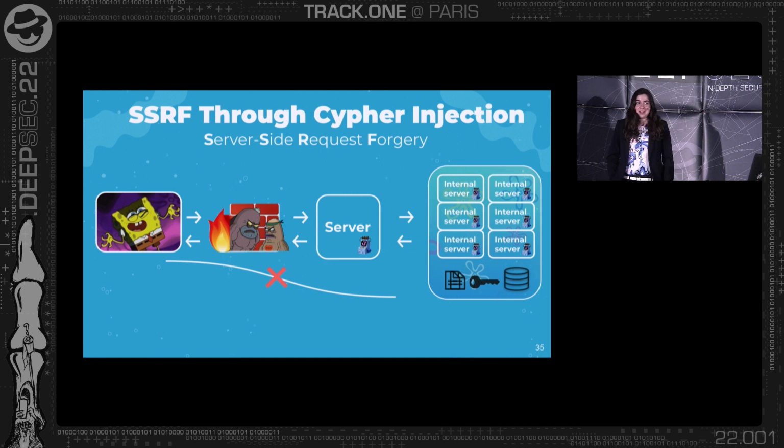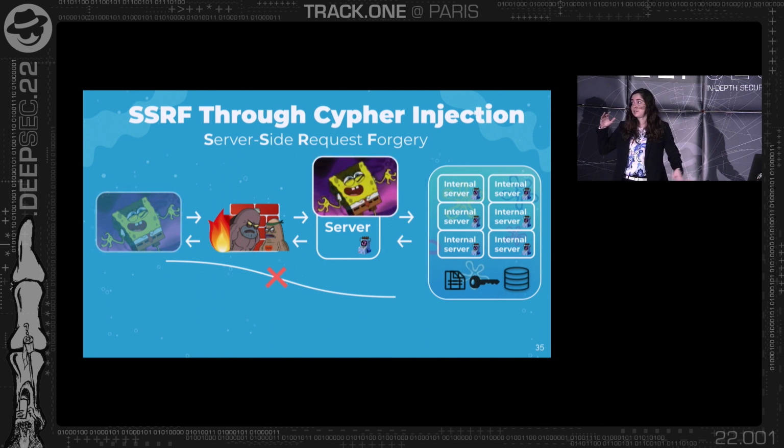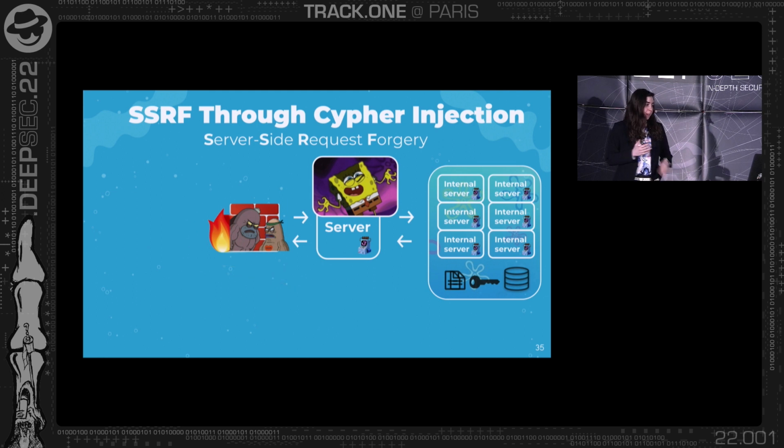Now we're going to do something interesting. We're going to cause something called SSRF, which is a web-based vulnerability where an attacker constructs a malicious HTTP request. It reaches through the firewall to the server, and then, because of how the request is maliciously constructed, the server sends a request either to itself or to another internal server, gets back the sensitive resource, and returns it to the attacker. So it actually looks as if the attacker is sitting behind the firewall and not in front of it, and is able to manipulate the server to send a lot of internal protected HTTP requests.